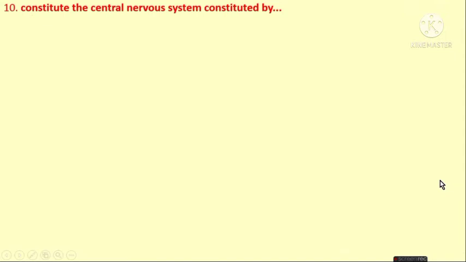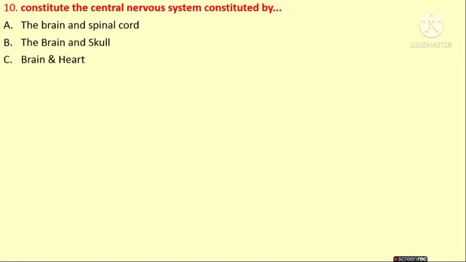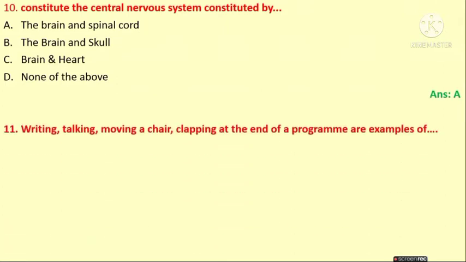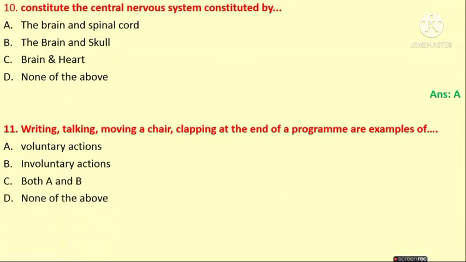Next one: the central nervous system is constituted by the brain and the spinal cord, the brain and the skull, the brain and heart, or none of the above. And the answer for this is the brain and spinal cord. Writing, talking, moving a chair, clapping at the end of the program are examples of voluntary actions, involuntary actions, both A and B, or none of the above. The answer is A. These are all voluntary actions. They are done according to our wishes. Therefore, they are called voluntary actions.